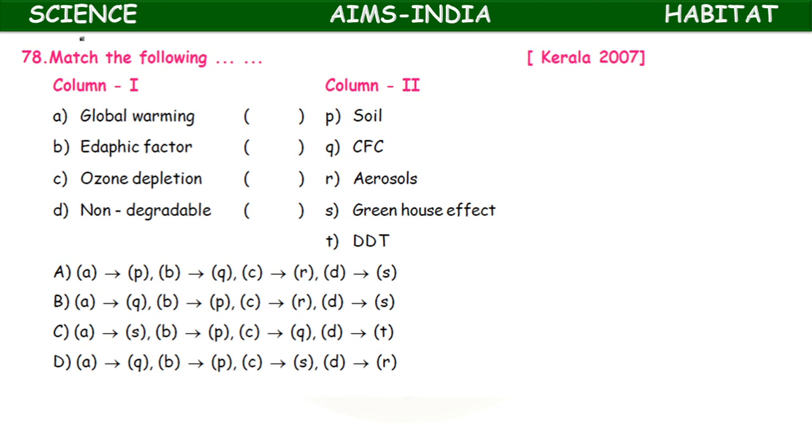First, global warming. It is an increase in the greenhouse effect. So S. Edaphic factor, soil. Ozone depletion, CFC. Next, non-degradable, they are DDT. So here the correct answer is AS, BP, CQ, DT.